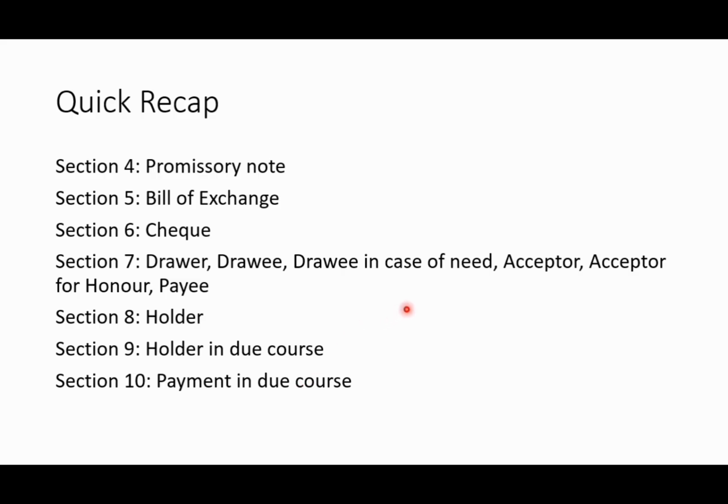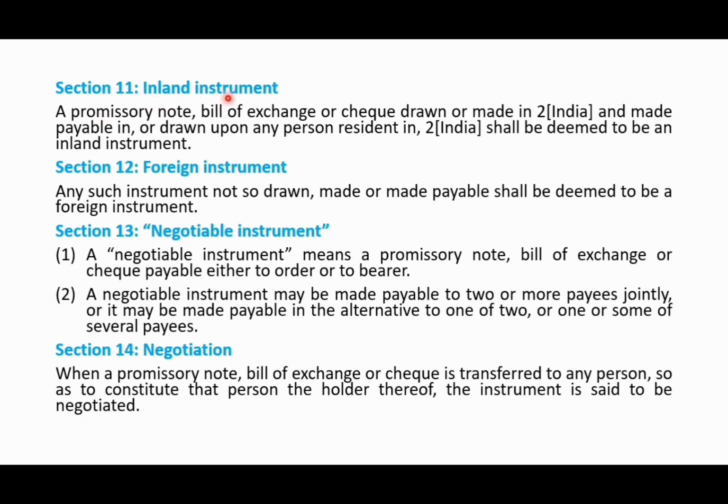The other definitions are given as a continuation. Let's look into that. Section 11 is about the inland instrument. It says that a promissory note, bill of exchange, or a check which is drawn or made in India or made payable in India or at least drawn upon any person resident in India, then it will be deemed to be an inland instrument. And section 12 says that if the instrument is not so drawn as mentioned in the inland instrument, then it is said to be the foreign instrument. So very simple. 11, 12.